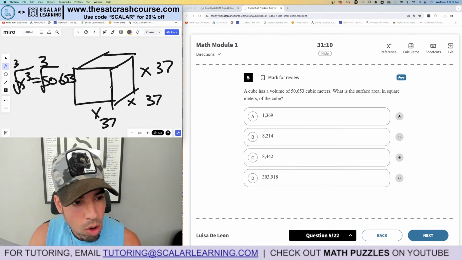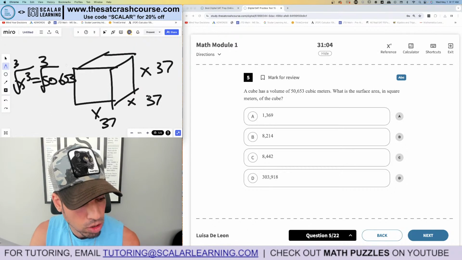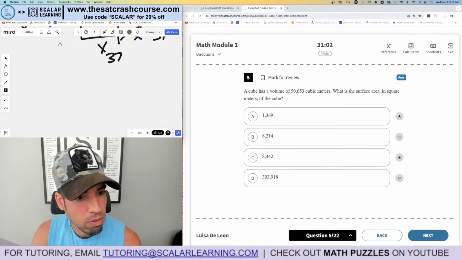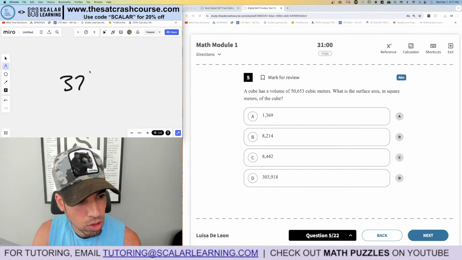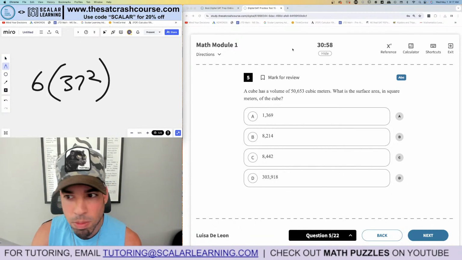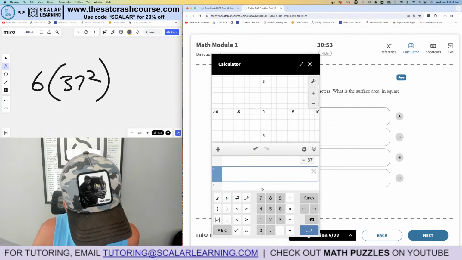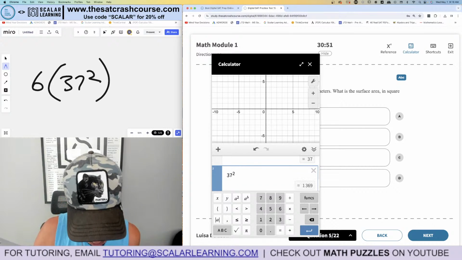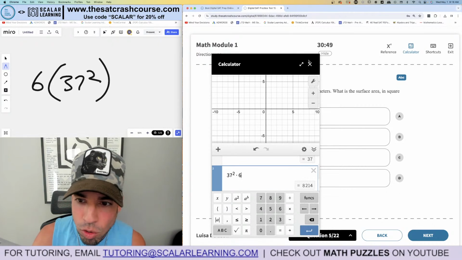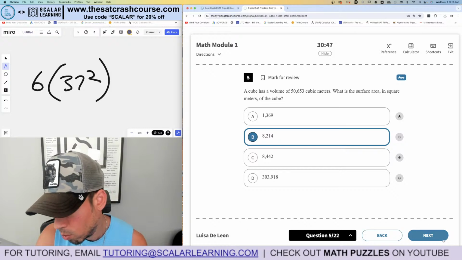So a cube, all the faces are equal, right? All of these are the same. So I just need the area of one face, and then a cube has 6 faces, so I multiply by 6. So the area of one face is 37 squared, and then I take that and multiply it by 6. So 37 squared, let's do it down here. 37 squared times 6 is 8214. 8214 for the win, boom, done.